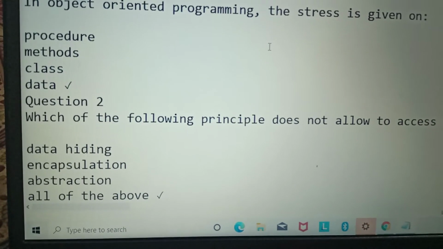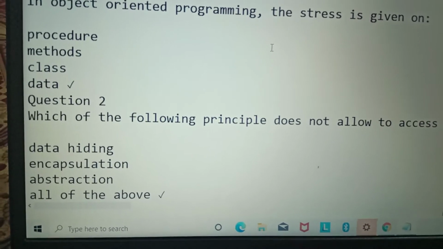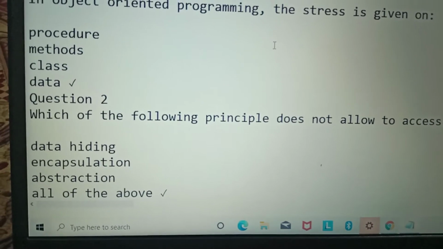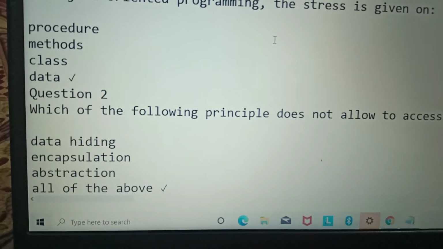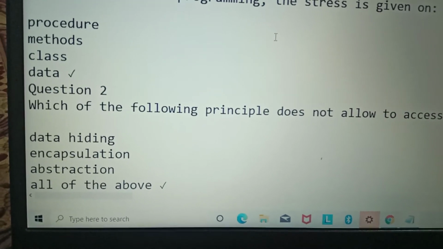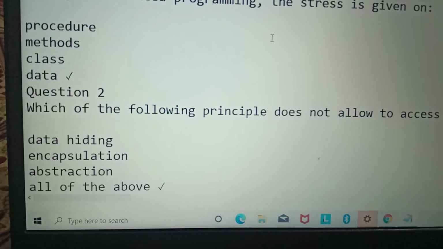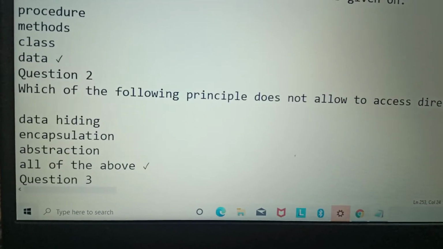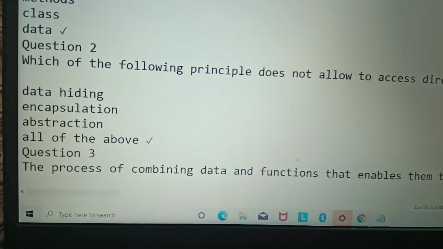We tell the basic things which are outside, like the price of the TV and the resolution of the TV. That is called abstraction. Whatever you find important, you show, and whatever you find unimportant, you hide. So the option will be all of the above.